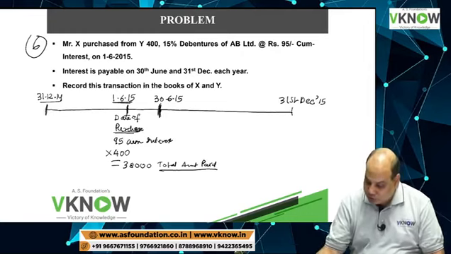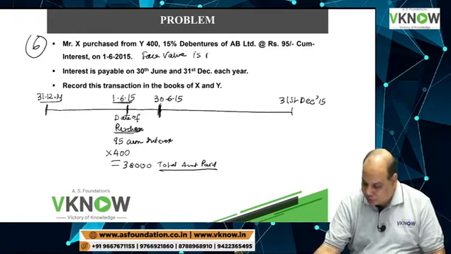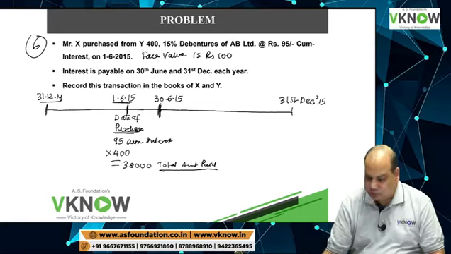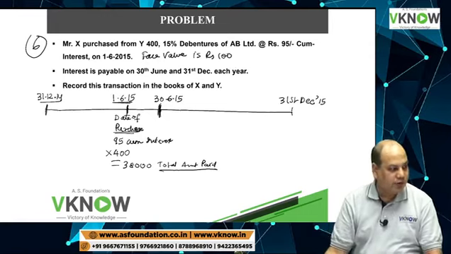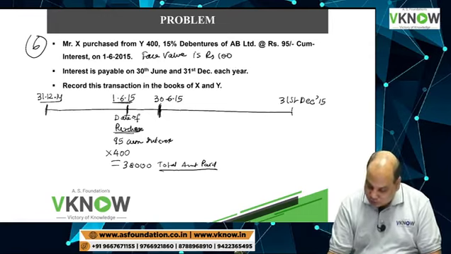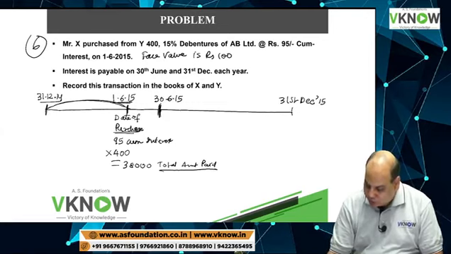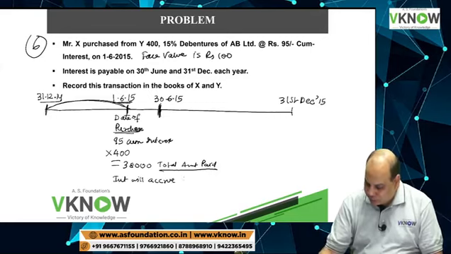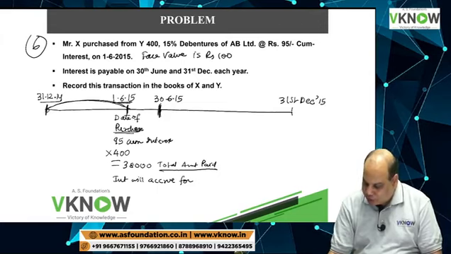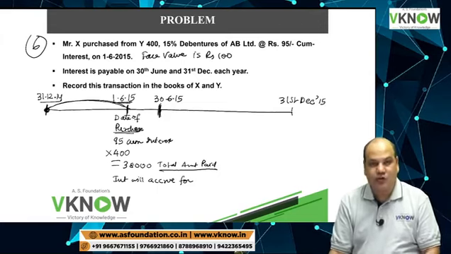Now in this question, you write down one thing which is not printed clearly. Face value is rupees 100. Please write down face value is rupees 100. Interest will accrue for how many months? Last interest was paid on 31st December.